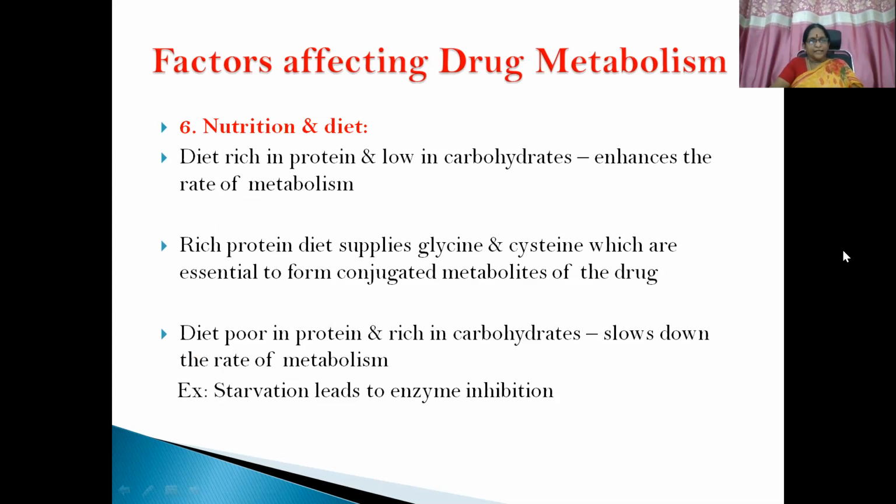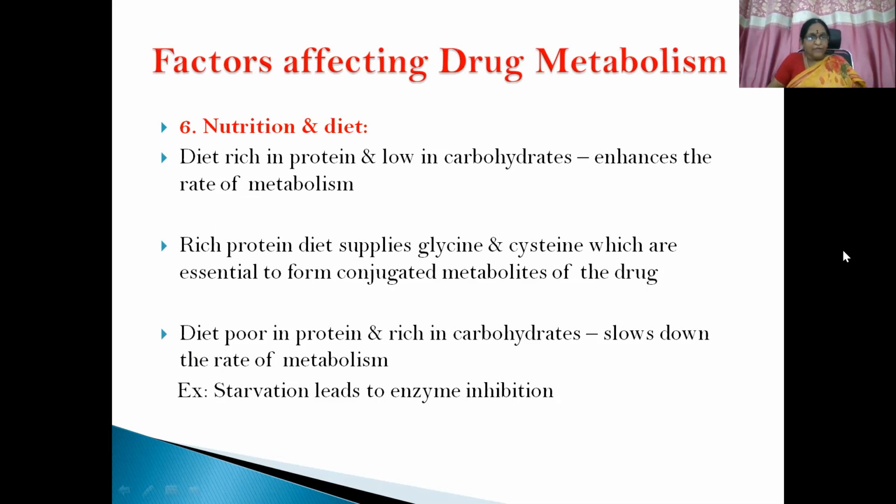Then nutrition and diet. Diet rich in protein and low in carbohydrates enhances metabolism. Because a rich protein diet supplies glycine and cysteine, which are essential to form conjugated metabolites of the drug. Whereas diet poor in protein and rich in carbohydrates slows down the metabolism. For example, starvation leads to enzyme inhibition.